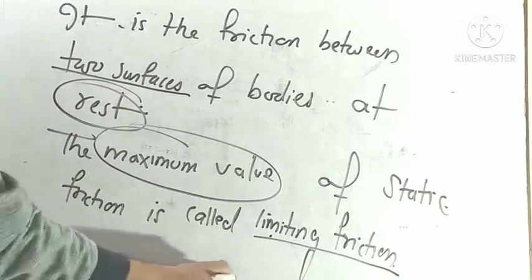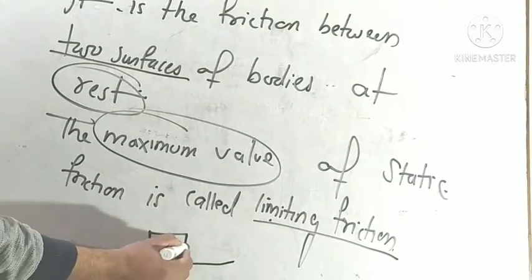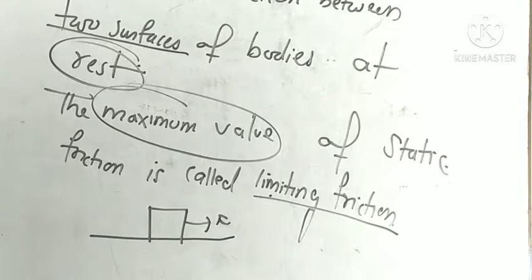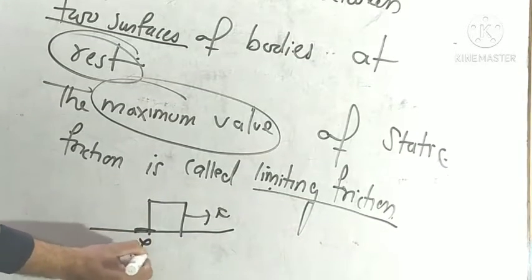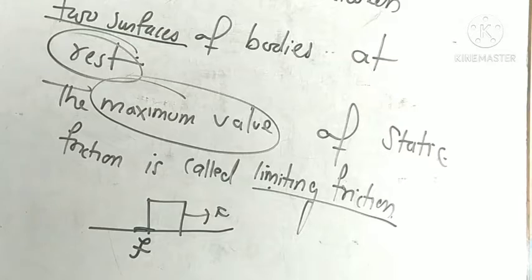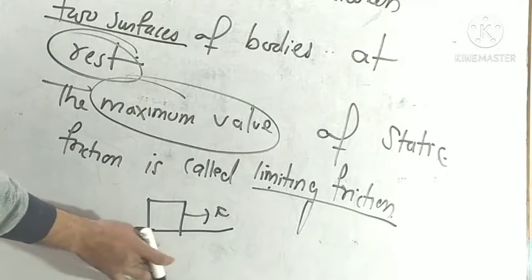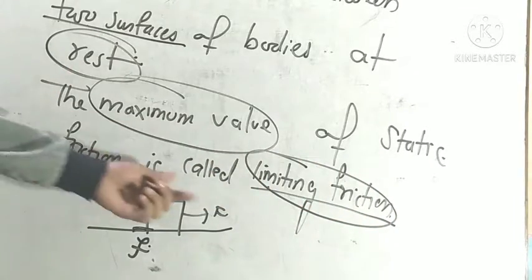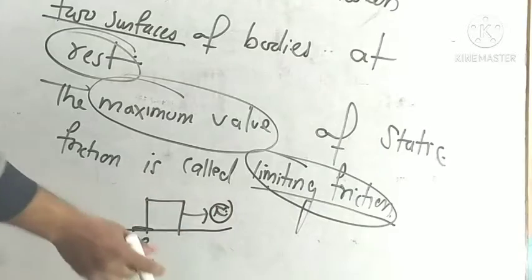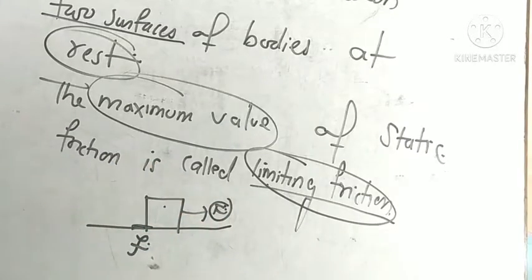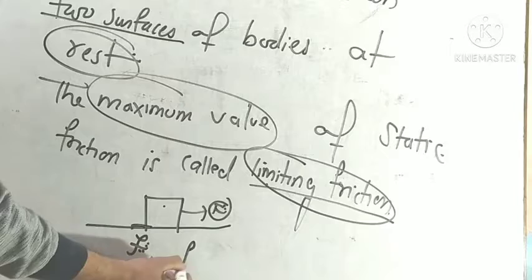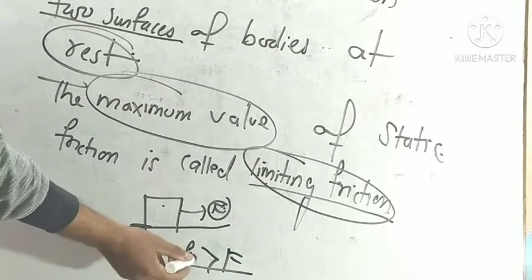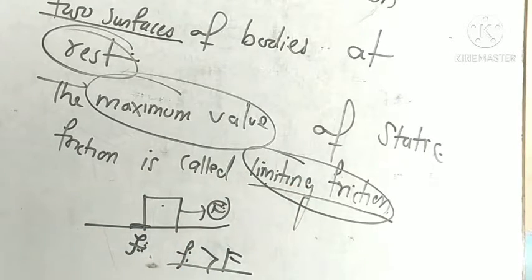Okay, so we take any body and apply a force on it. This is the applied force on this body, but this body does not start moving. I mean, the frictional force opposes the motion of this body. Here the frictional force is greater than the applied force, and the maximum value of this frictional force is called limiting friction.